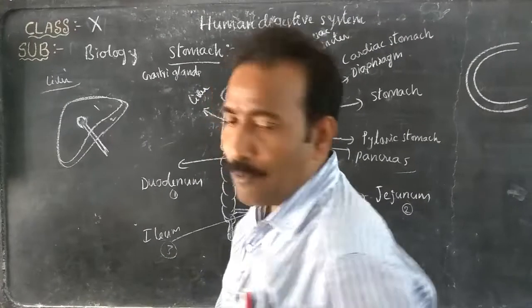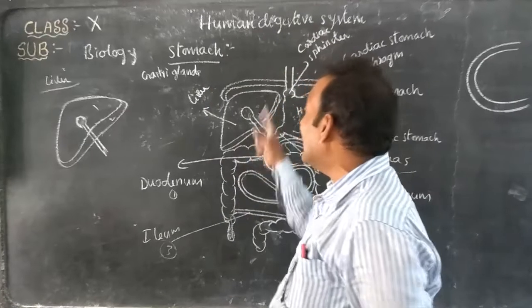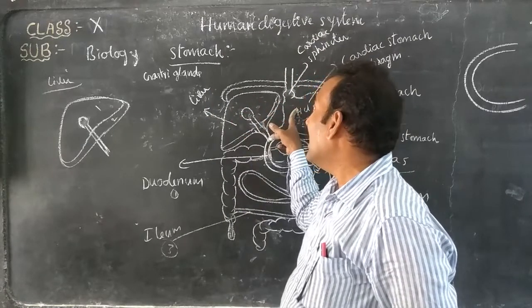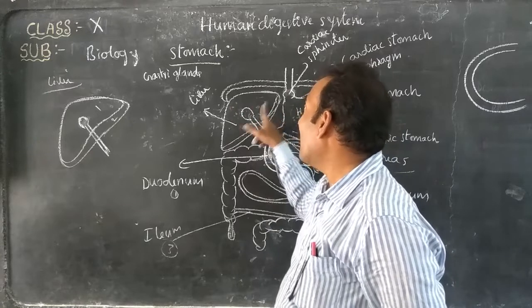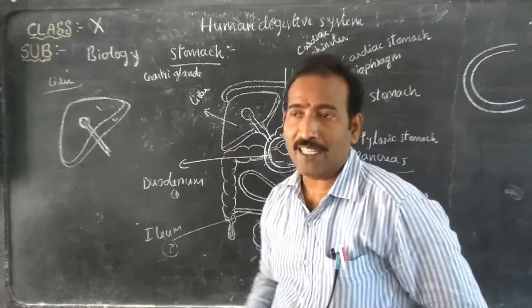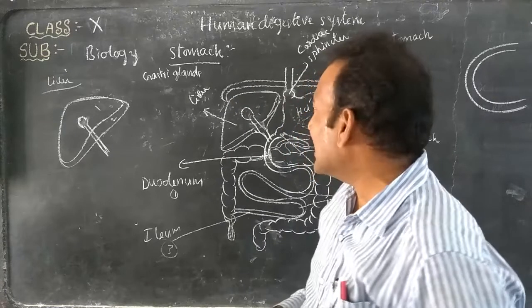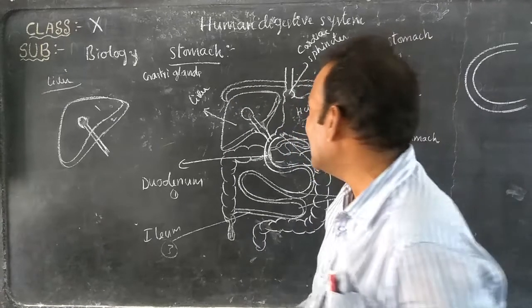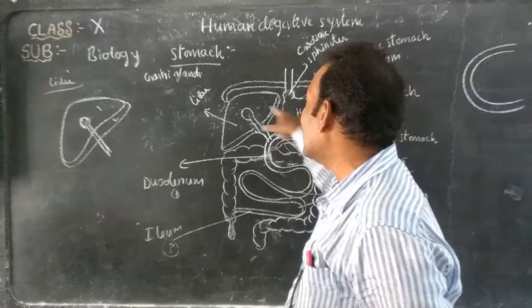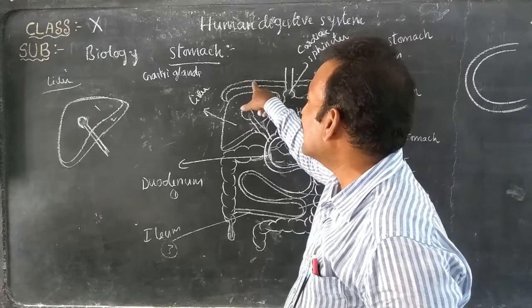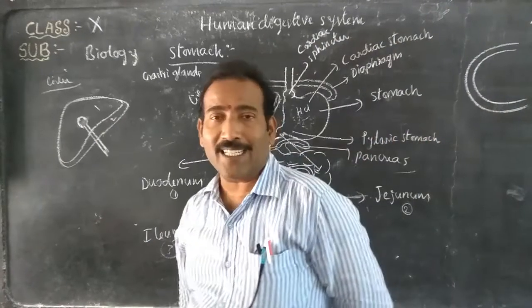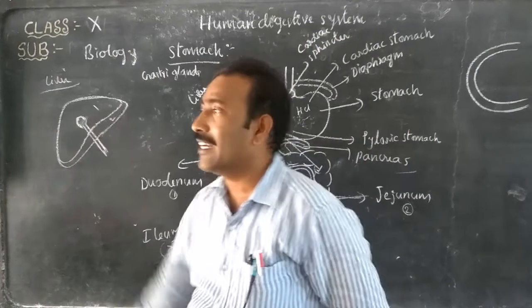It is present on the right side of the abdominal cavity, right side of the stomach, just below the diaphragm. It is reddish brown in color.